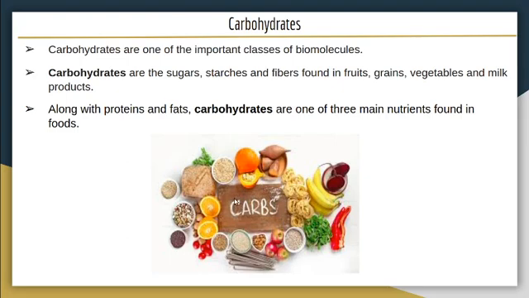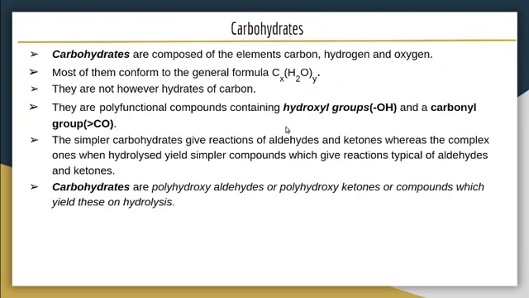So these food items contain carbohydrates, that means fruits, vegetables, then grains, all these contain carbohydrates. These are the main source of carbohydrates. Now let us know about the chemical composition of carbohydrates.